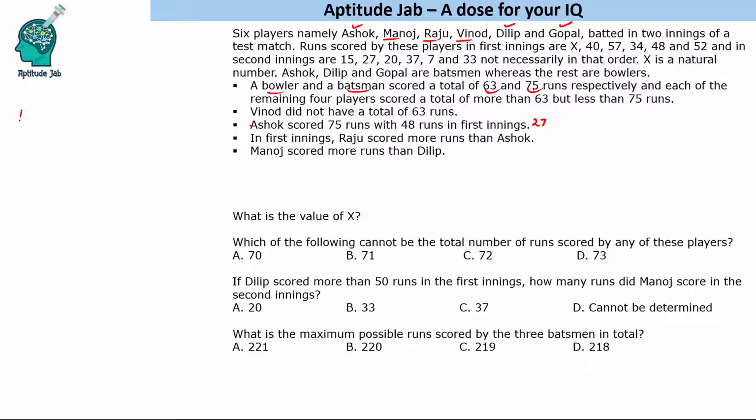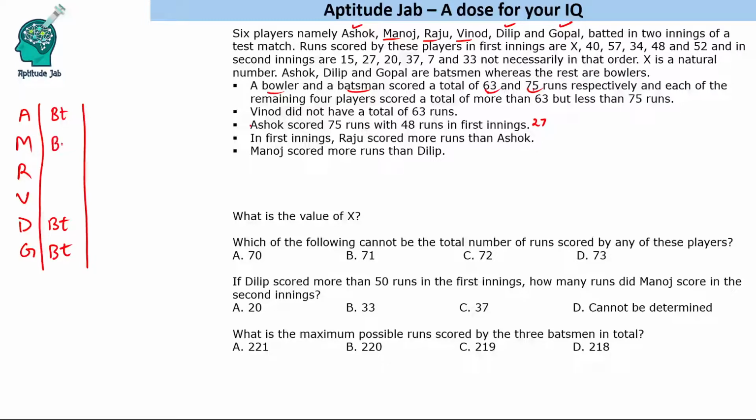So let's first write the names: Ashok, Manoj, Raju, Vinod, Dilip, and Gopal, and categorize them into batsmen or bowlers. Ashok is a batsman, Dilip and Gopal are also batsmen. These 3 are bowlers.